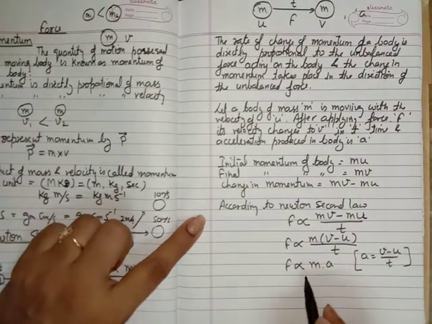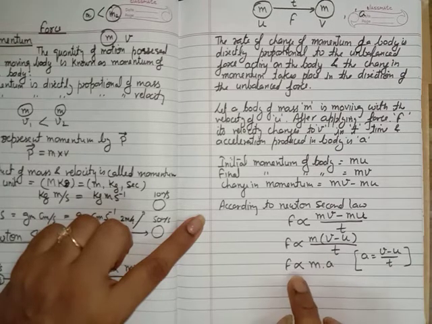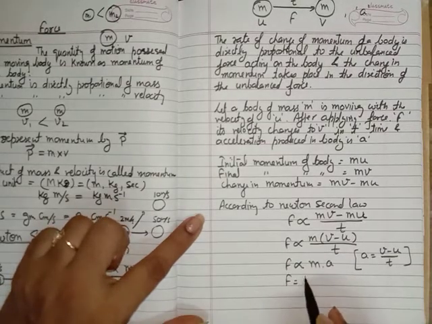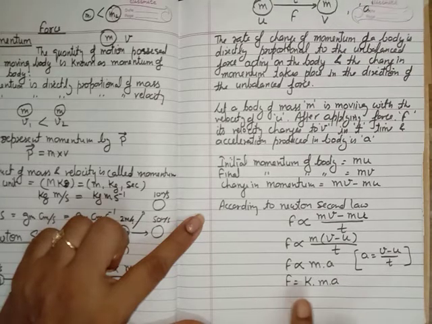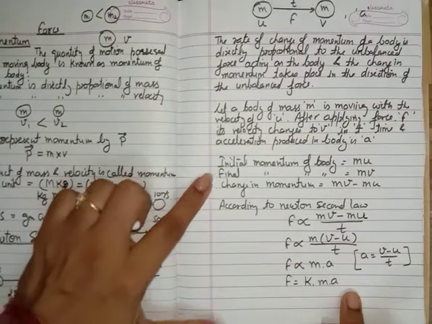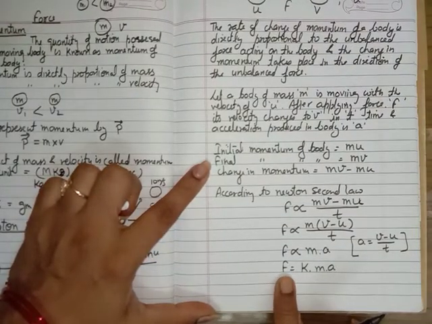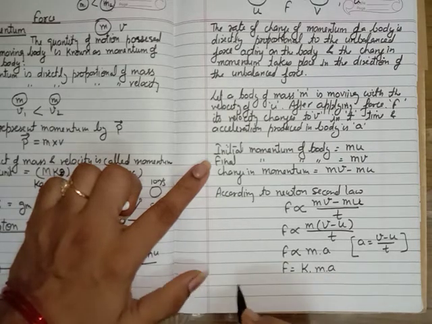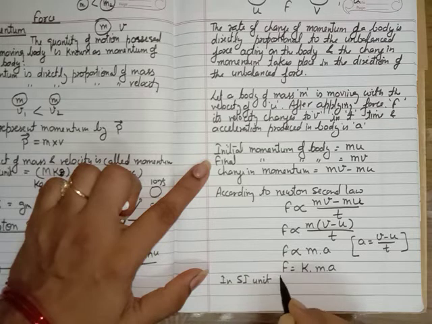So we have to write some constant if we want to remove this direct proportionality sign. So here is a constant k. We are using the constant k. So F is equal to k into m into a. In SI units, the value of k is 1. Suppose the force is equal to 1 Newton, mass is equal to 1 kg, and acceleration is equal to 1 meter per second square. So we can say k should be equal to 1. So I am writing here, in SI units, k is equal to 1.